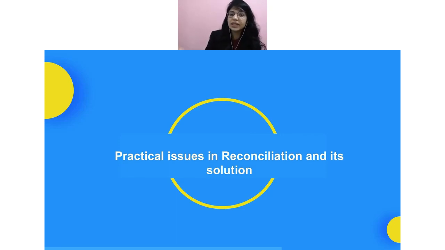But while you're claiming the ITC in 3B, you can just use 2B, which means you should do a mixture of your 2A and 2B, and then go ahead and claim the ITC. So that is what we recommend. I will tell you how we can do that in a simple step rather than complicating things. So we are going to discuss all of that.